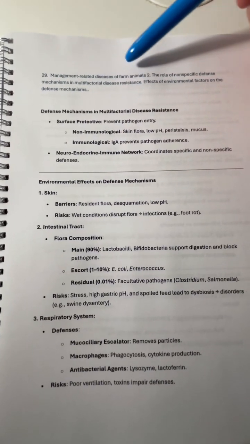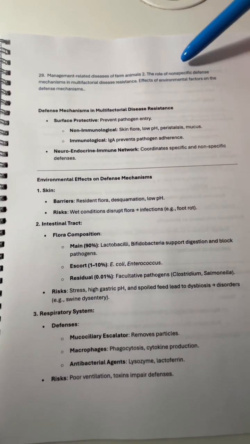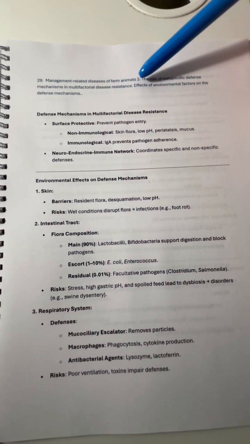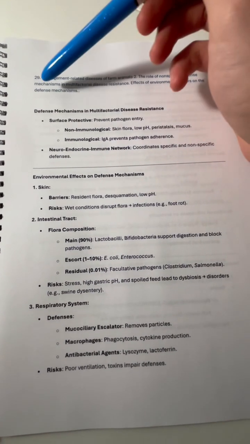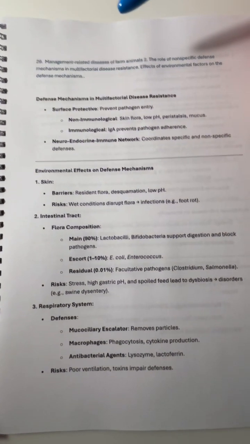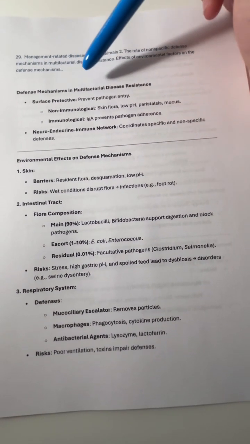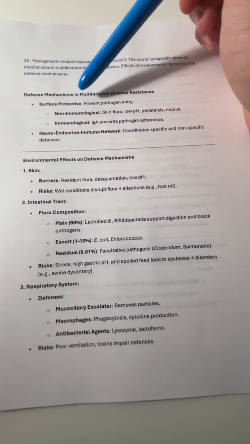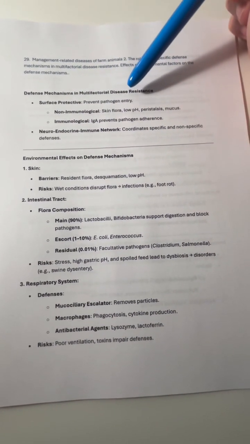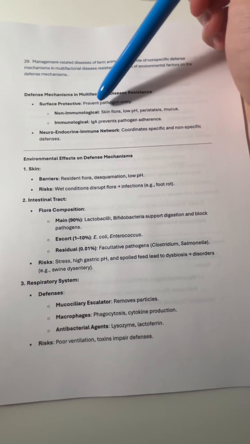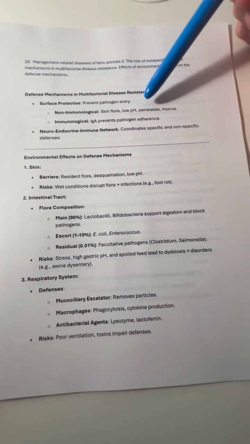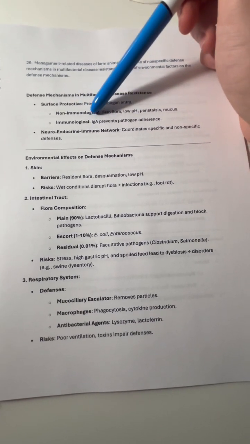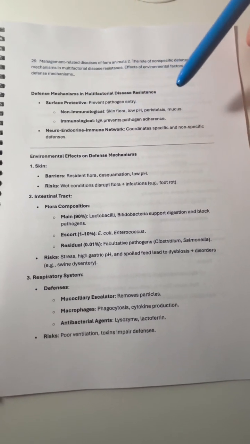Management-related diseases of farm animals, the role of non-specific defense mechanisms in multifactorial disease resistance, and effects of environmental factors on the defense mechanisms. So, for the defense mechanisms in multifactorial disease resistance, we have surface protection, which prevents the pathogen from entry, and then we have non-immunological, such as skin flora, low pH, peristalsis, and mucus, and immunological, such as IgA, which is an antibody that prevents pathogen adherence.